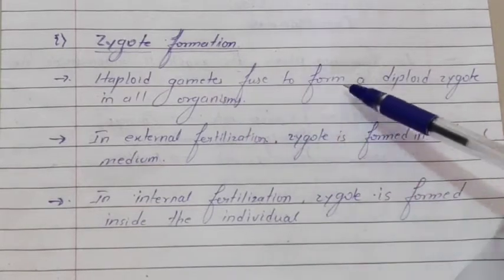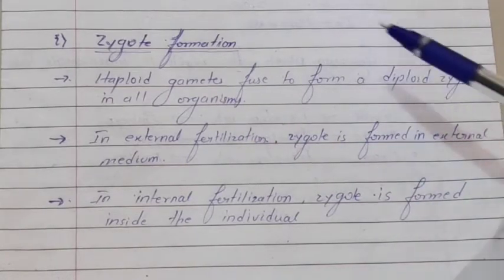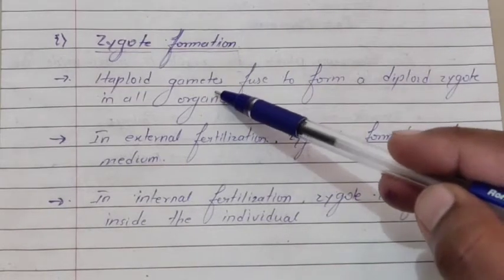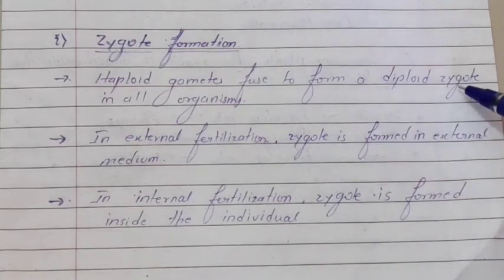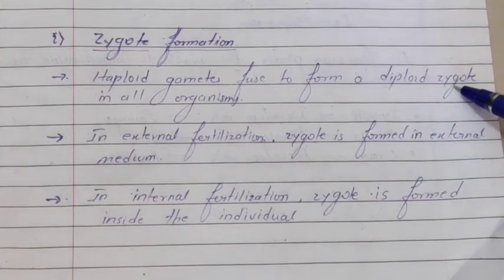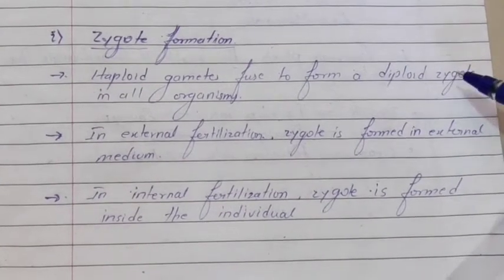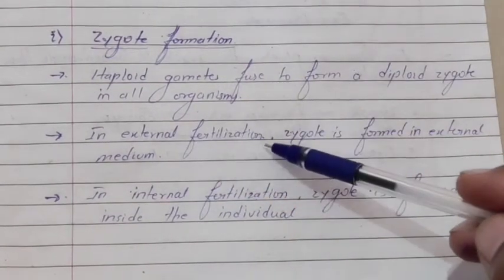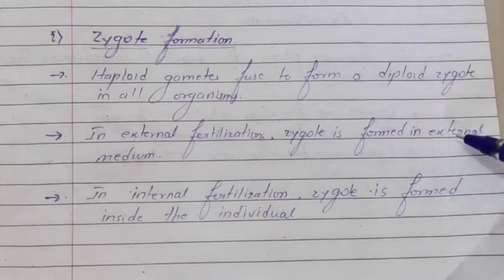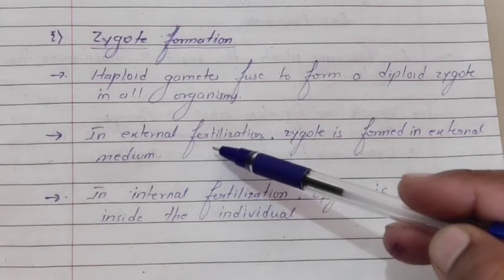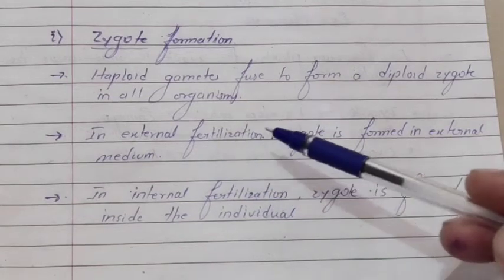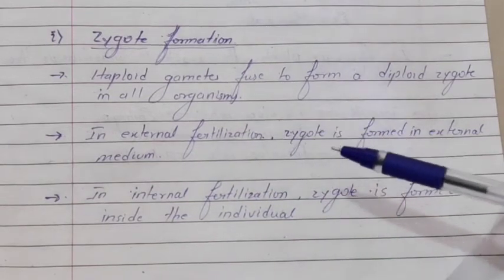Haploid gametes fuse to form a diploid zygote in an organism. We know that gametes are haploid. When they fuse together, they form a cell which is diploid, and that cell is a zygote. Right? So in external fertilization, the zygote is formed in the external medium. Obviously, it is because in external fertilization, the fusion of gametes takes place outside the body in an external medium.